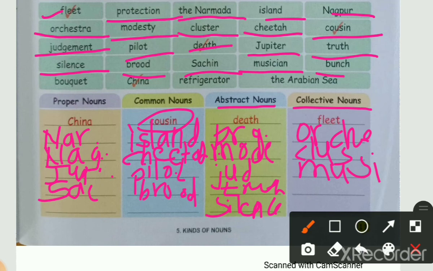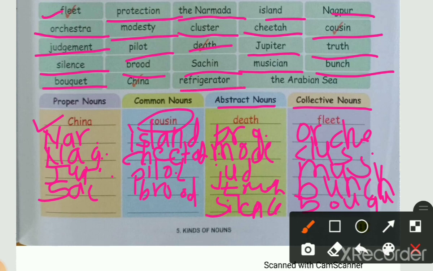Next is bunch. Bunch means a bunch of books, notebooks. So that noun will come in a collective noun. Next is bouquet. Bouquet means a group of flowers. It will also come in a collective noun. Next is China. China is written here already in the proper noun.